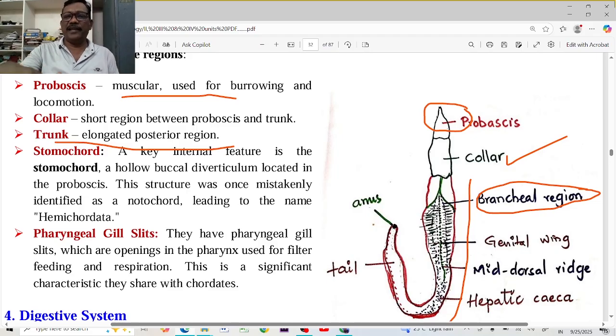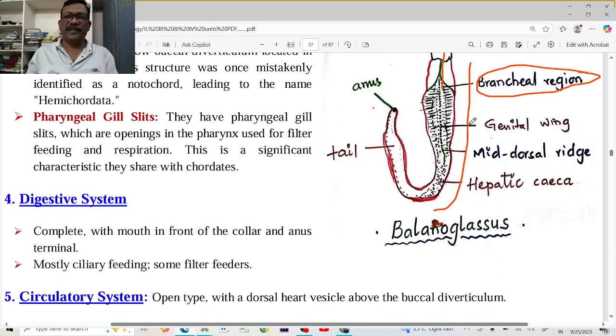The water current enters the body through the mouth and moves through these branchial regions. Oxygen and carbon dioxide are exchanged, and the food material is filtered here by ciliary filters. The food material enters the digestive tract. Another important character is the presence of a tail. At the end of the tail, the anus is located.